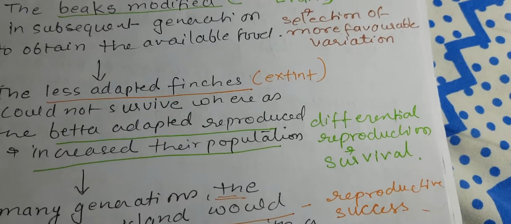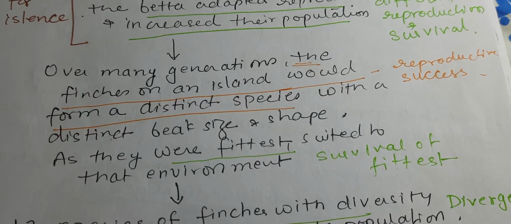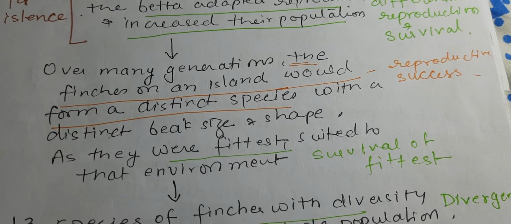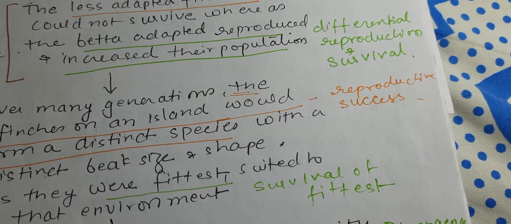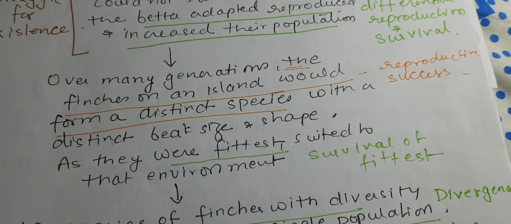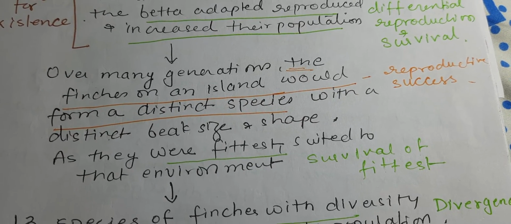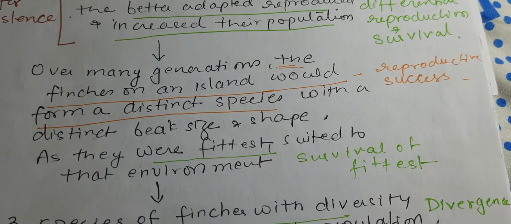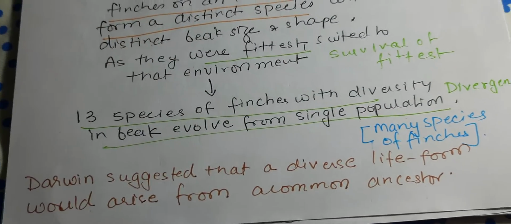So this is called differential reproduction and survival. Over many generations, the finches on the island would form a distinct species. So this is reproductive success with distinct beak size and shape, as they were best suited to that environment. So this describes the survival of the fittest.